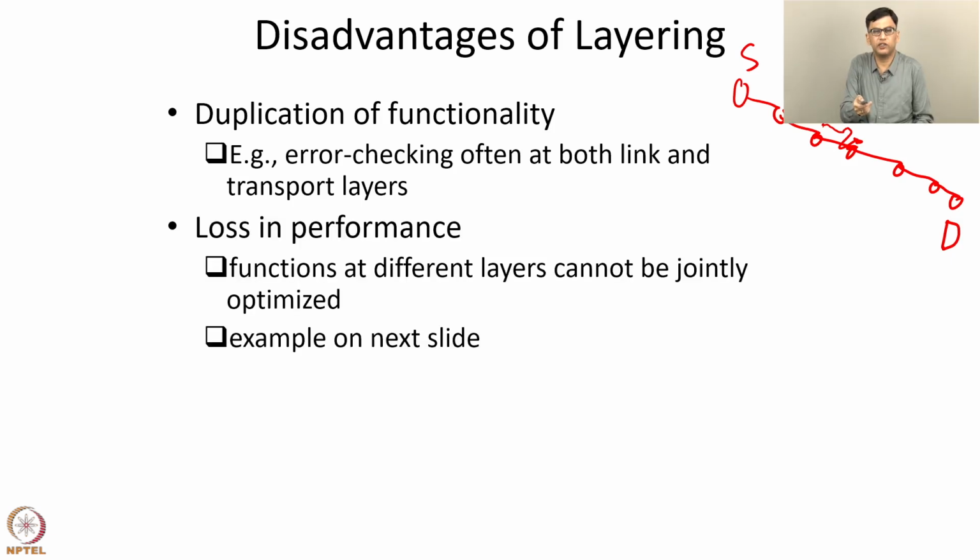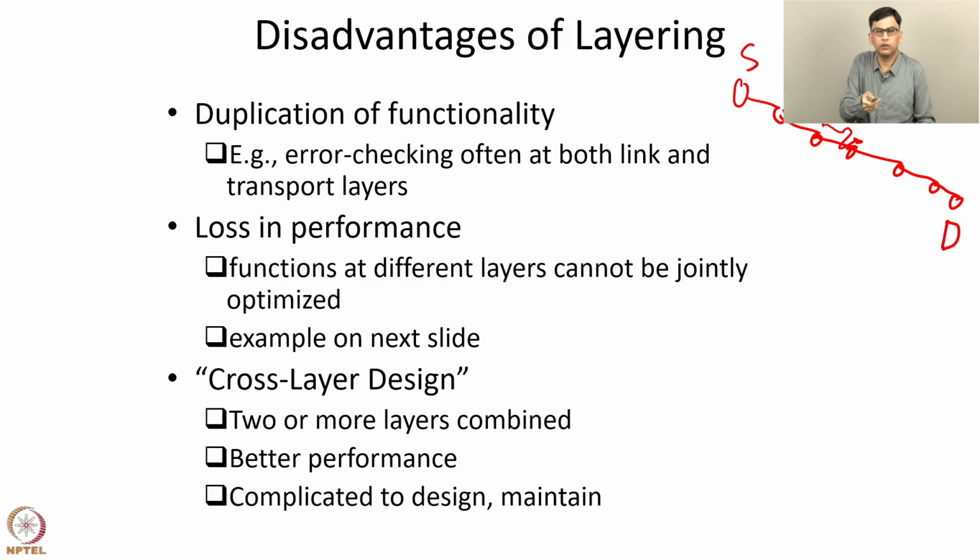Another disadvantage of layering is that functions at different layers cannot be jointly optimized. There is an example on the next slide in which there is such loss of performance because of layering. Cross-layer design is an alternative paradigm to a layered architecture. Here, two or more layers are combined and their functions are jointly performed.